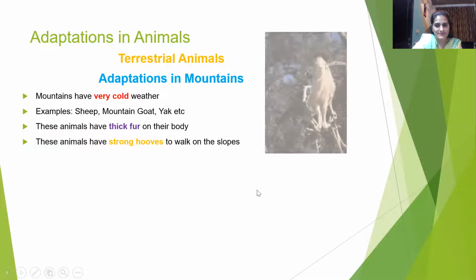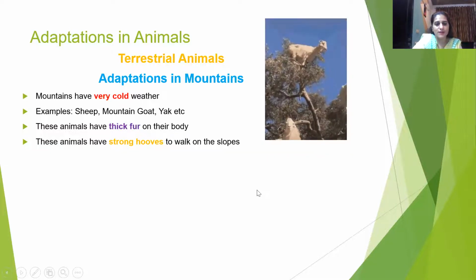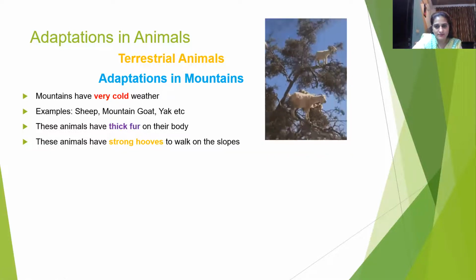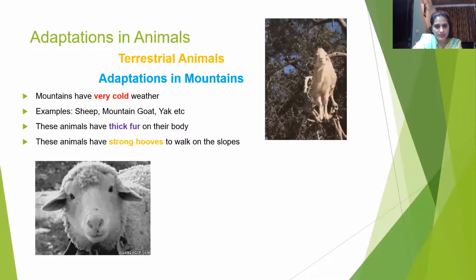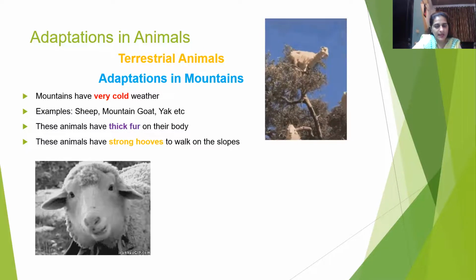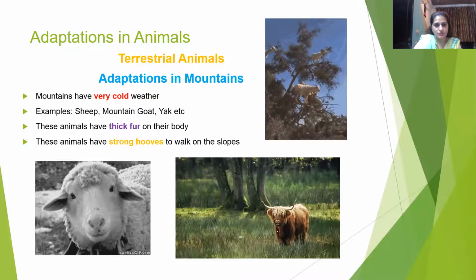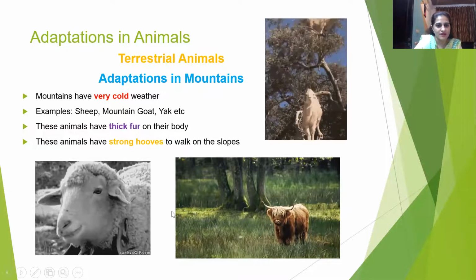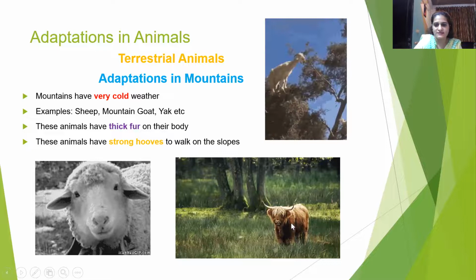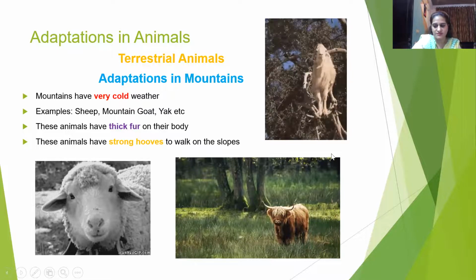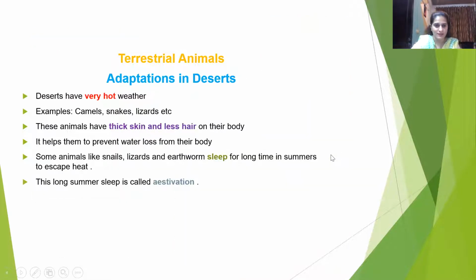A few examples here are the mountain goat, a sheep, and then we have yak. All of them have thick fur on their body. Again, this thick fur helps protect them from the very cold climatic condition.